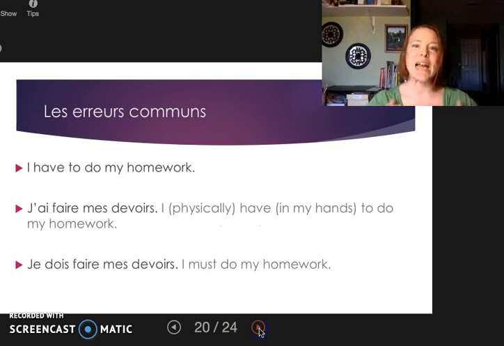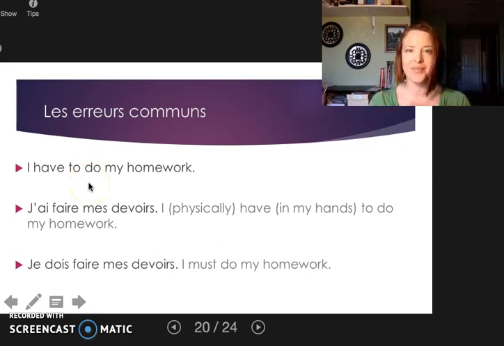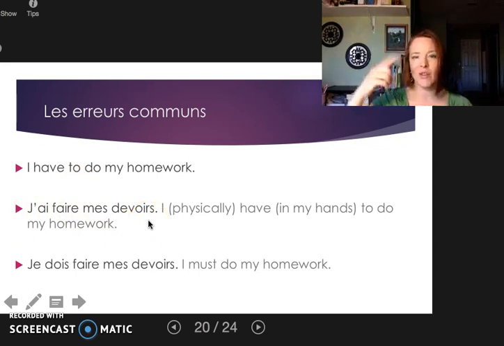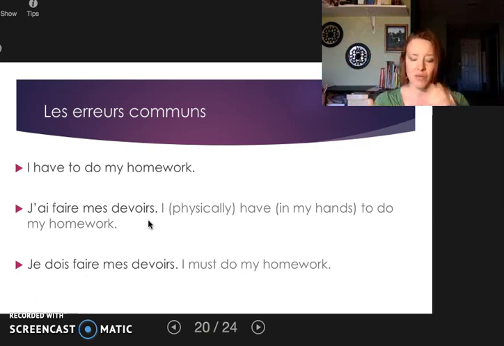All right, so common errors. The most common errors that I see are things where people are trying to use the verb avoir, which doesn't mean to have, but is in to have to. And that's not what it means. Avoir is this physical, very tangible, I can touch this thing. So when I see something like this error, j'ai faire mes devoirs, my head just can't wrap around it. It's actually really hard to say because it's so wrong. It means I physically have in my hand, like this pen, this thing that's called to do my homework. And that doesn't exactly make sense in French.